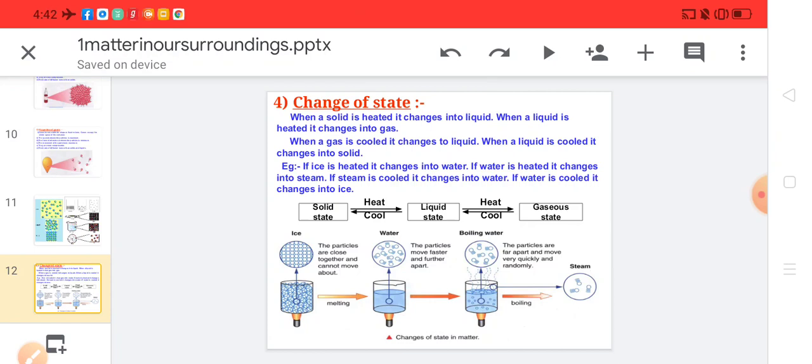For example, if ice is heated, it changes into water. And when we heat the water, it changes into steam. And if steam is cooled down, it changes into water. And when water is cooled down, it changes into ice. So you can clearly see and understand by the example also.